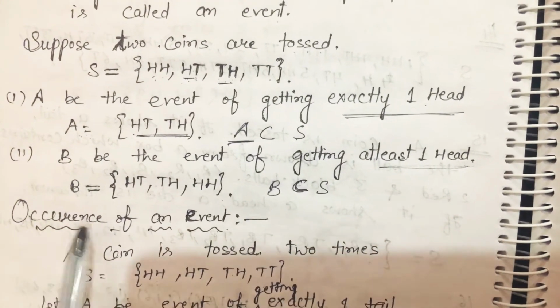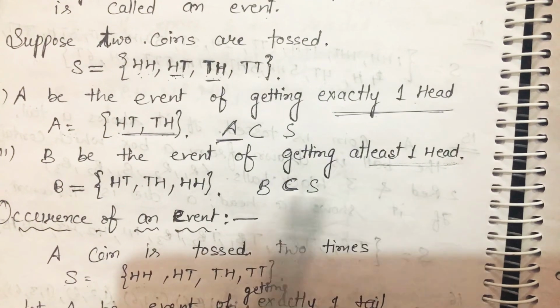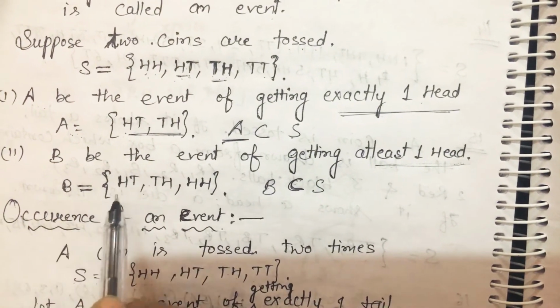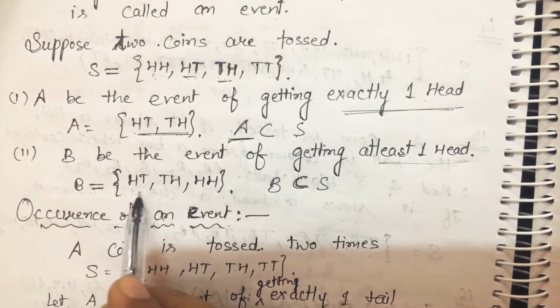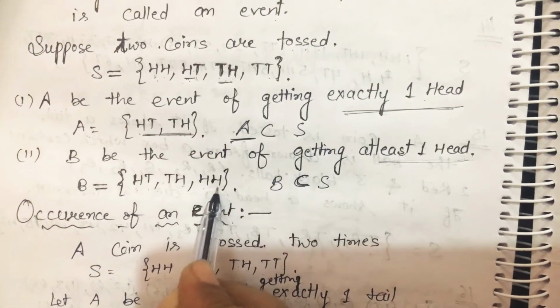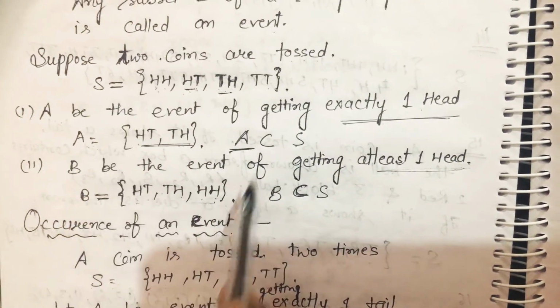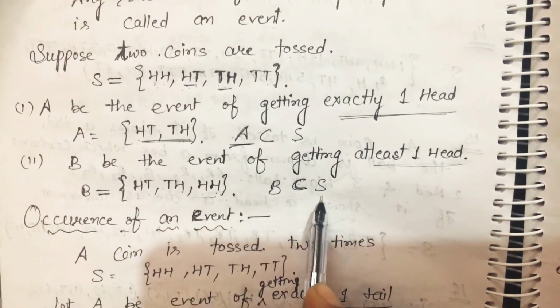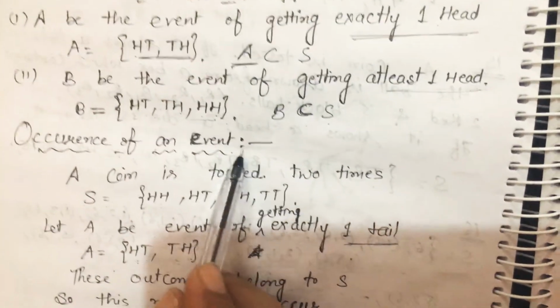In a similar way, let B be the event of getting at least one head. At least one head means कम से कम एक head होना चाहिए, so we can take one head or both heads. So HT, TH, HH, and all the elements of B belong to S, so that means B is a subset of S. Clear?